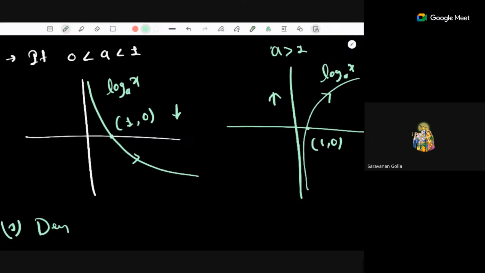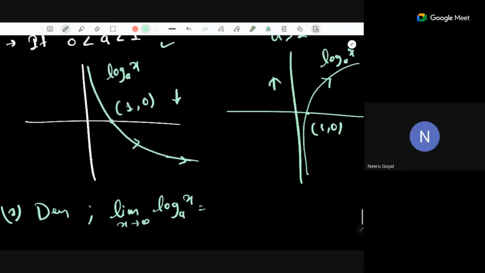The second property is the end behavior. So now you guys can tell me: limit as x goes to infinity of log base a of x, what will this be in the first case? As x goes to infinity, where is this log going? Minus infinity, right? Because values are decreasing over here. So minus infinity. Is that okay?